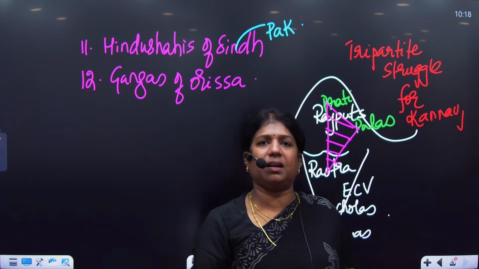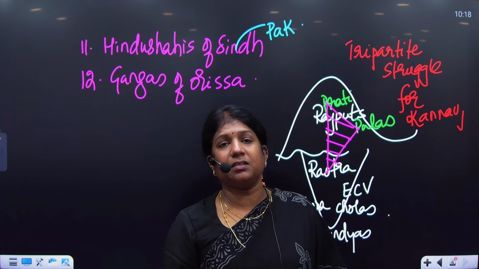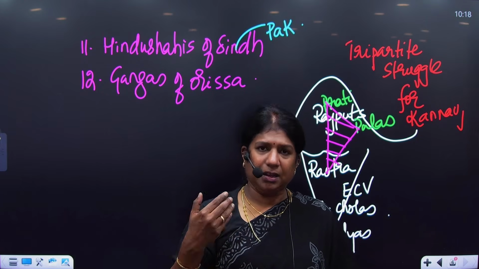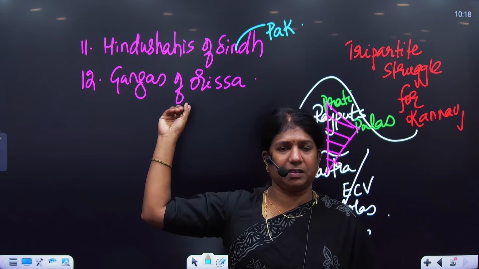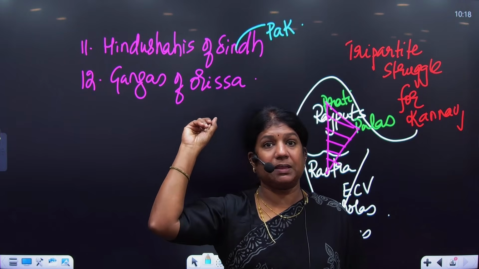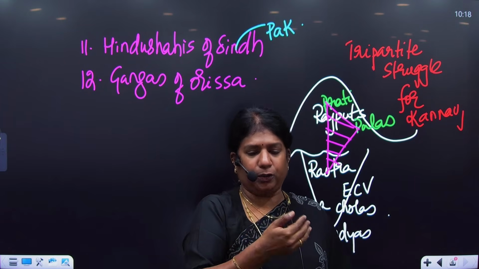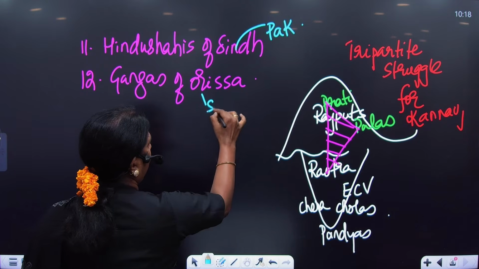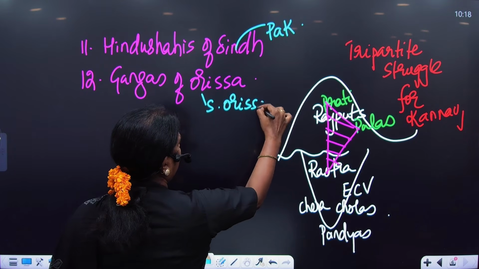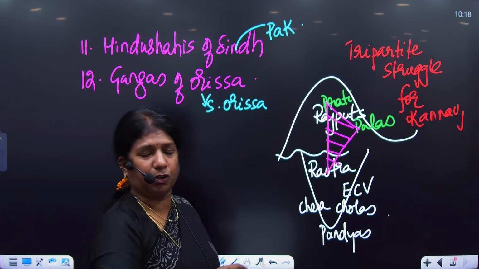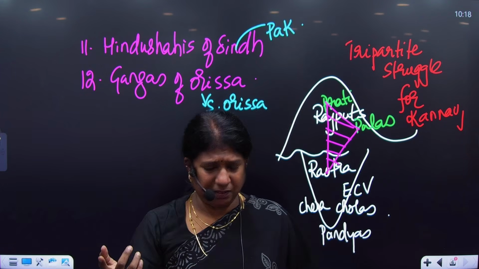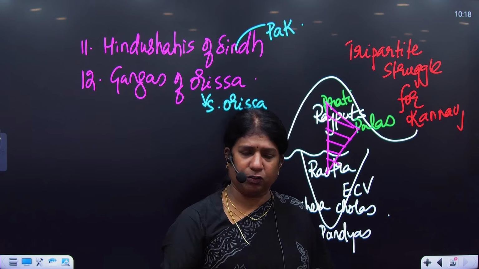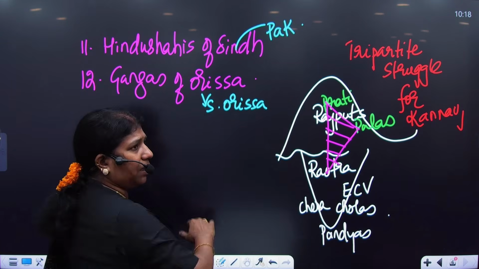His son Anandapal. Ghazni did fight a battle with Anandapal, and Anandapal's son Trilochanapal was defeated. Because whenever Ghazni entered India, his entry was via the Hindu Shahis of Sindh. The Khyber and the Bolan Pass were with them only. So to enter India, you have to touch the Hindu Shahis. Then comes the Gangas of Orissa, southern Orissa. We take Kalinga, the Ganjam and Puri districts of Orissa were with them. The famous Jagannath Puri temple and the famous Lingaraj temple at Bhubaneswar were all constructed by the Gangas of Orissa.